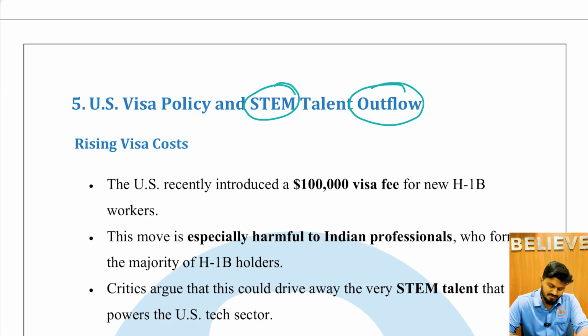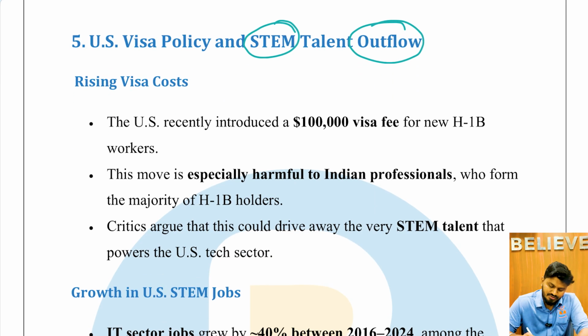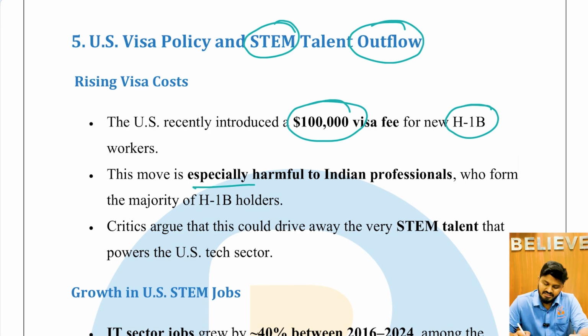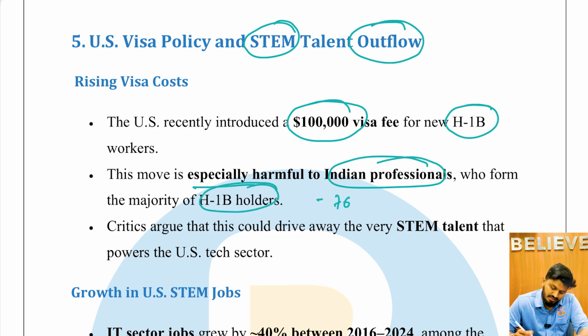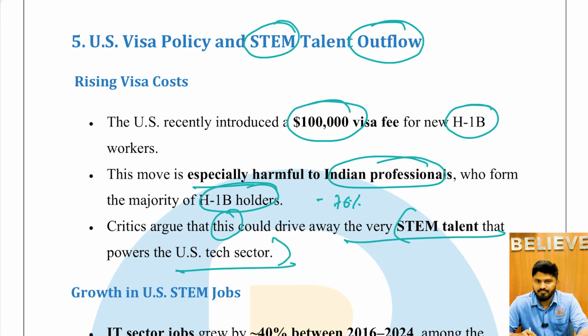The US recently introduced a 1 lakh dollar visa fee for new H1B visa workers. This move is especially harmful for Indian professionals, who form the majority of H1B holders, around 76%. Critics argue that this could drive away the very STEM talent that powers the US tech sector.